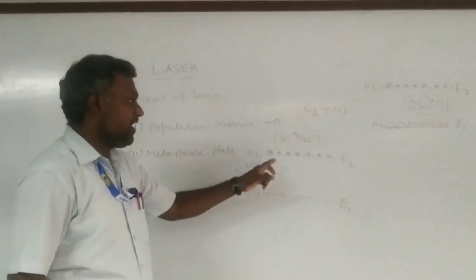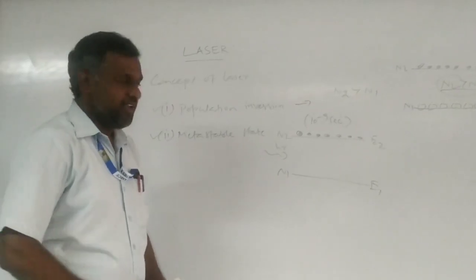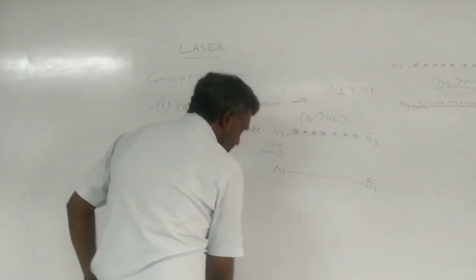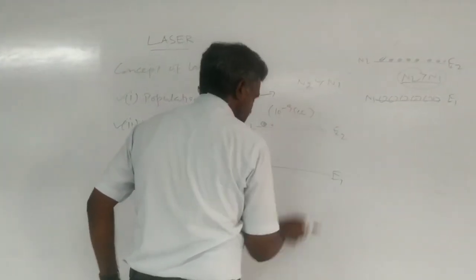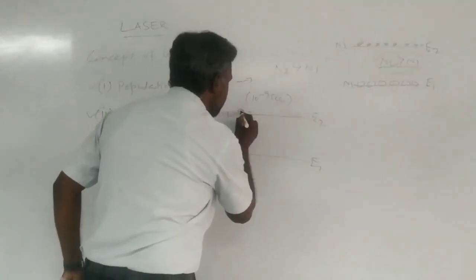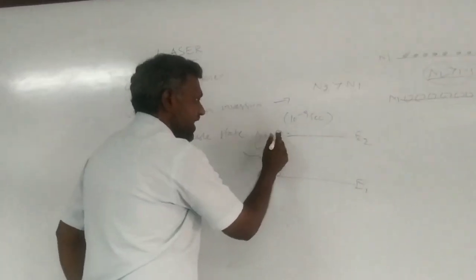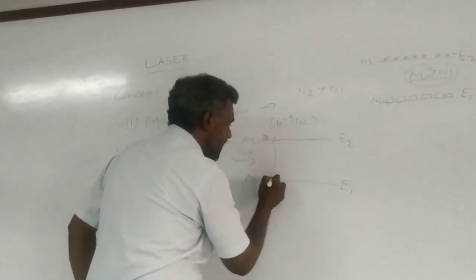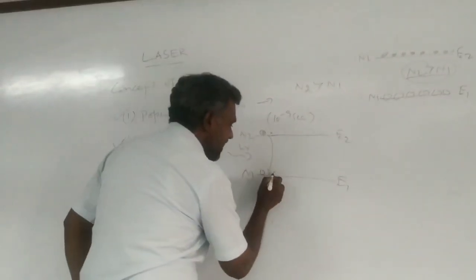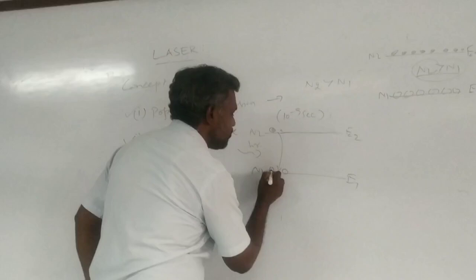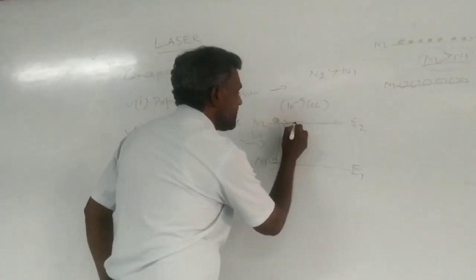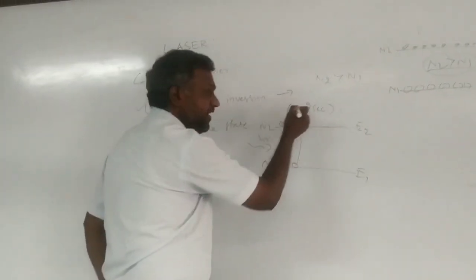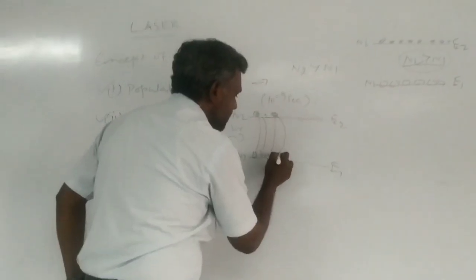If the first atom goes to the higher energy level and stays there for 10 power minus 9 seconds, it then comes back to the lower energy level. Similarly, another atom goes to the higher state, and after 10 power minus 9 seconds it comes to the ground state.